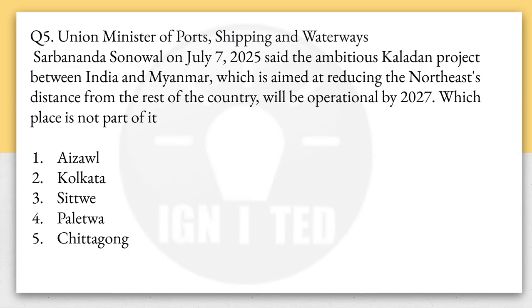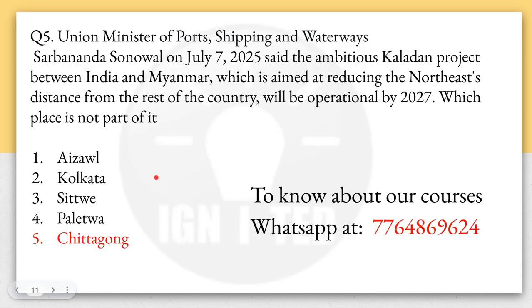It will follow a river route, the Kaladan River. Kaladan is a river in Arakan province, and it will go to Paletwa, which is in Myanmar again. And from there, it will go to Mizoram in India. So it will go through 1, 2, 3, 4. So what will be the answer for this? Chittagong, which is actually in Bangladesh.